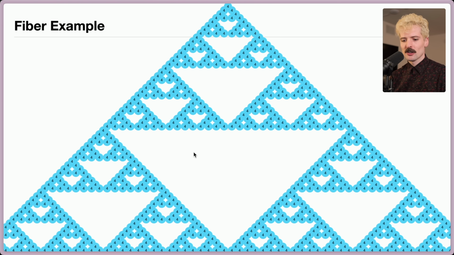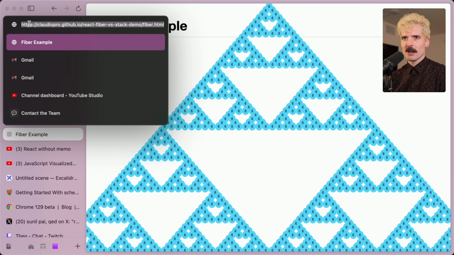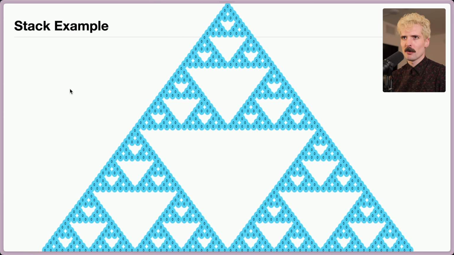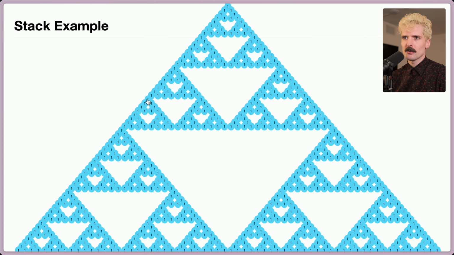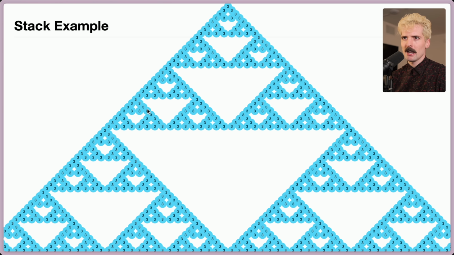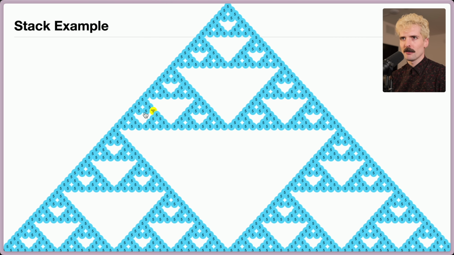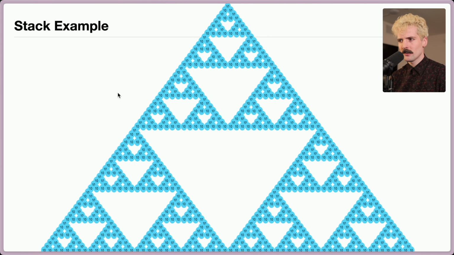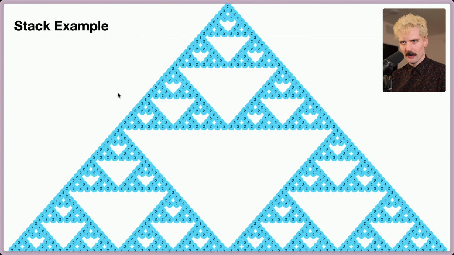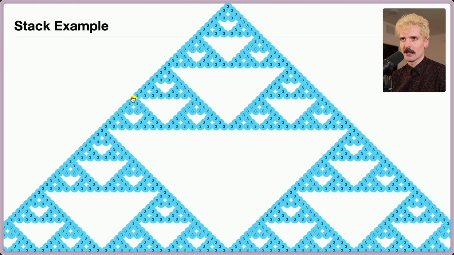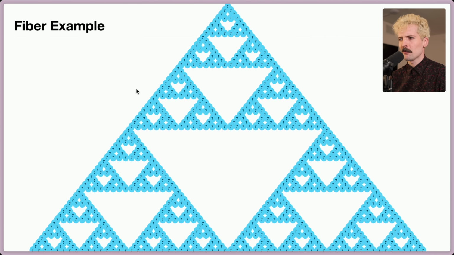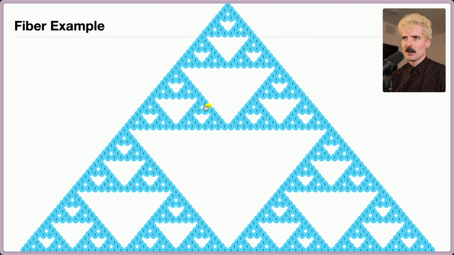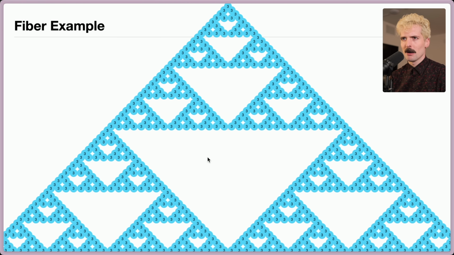So in the non-Fiber example, the big difference that we care about isn't just how much slower this moves, it's how much longer it takes to do the hover behavior, because it can't do that until the render happens. So the render is blocking the user actions, and the user actions block the render. It's a back and forth of everything blocking each other. God, my whole computer was slowing down from that one. And here it's much smoother because it can allow for user actions to interrupt.